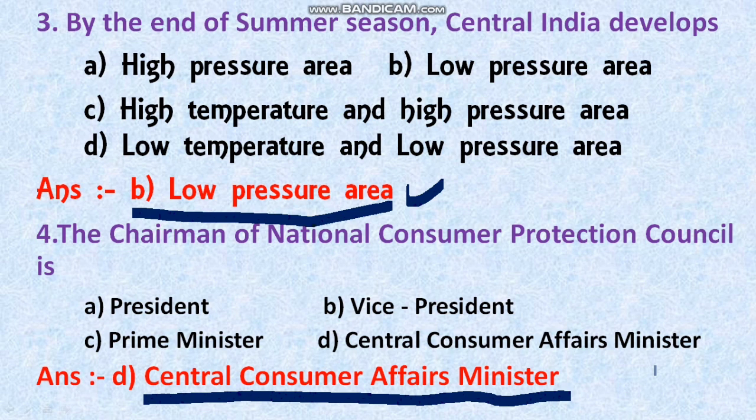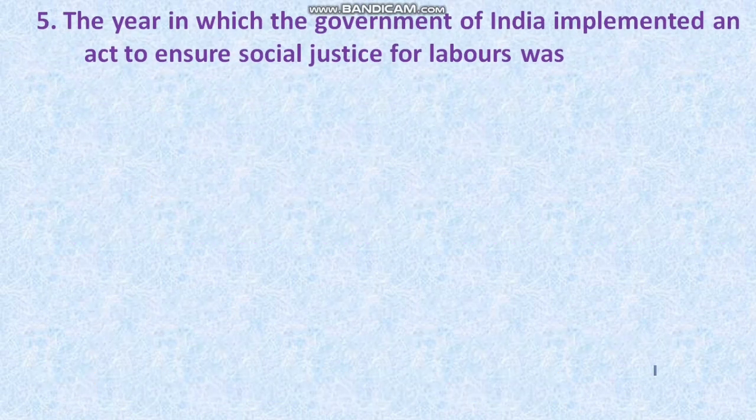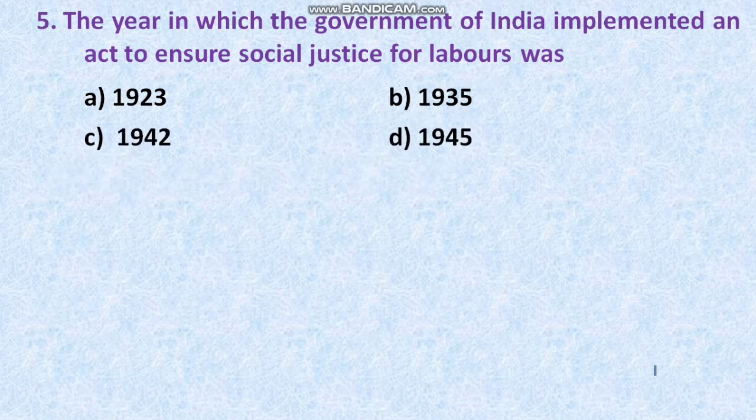Okay friends, now let's move on to the next question. The next question is on your screen. The year in which the government of India implemented an act to ensure social justice for laborers was. Okay, try to understand the question properly. The options are like this. Option A, 1923. Option B, 1935. Option C, 1942. Option D, 1945.